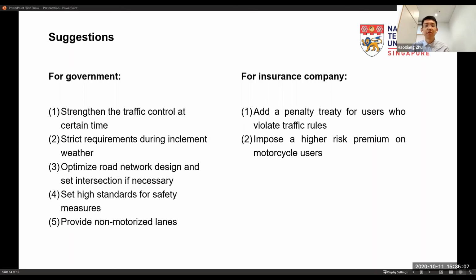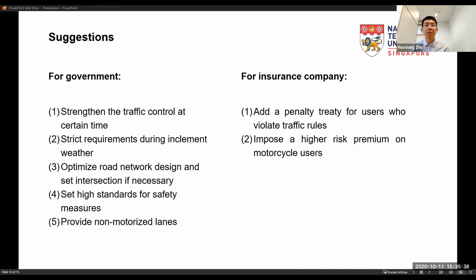And the fifth suggestion is to provide non-motorized lanes. The fatality rate is quite high for motorcycles. The speed of motorcycles is very high and it's very dangerous when accidents happen. It will be a good choice for the government to provide non-motorized lanes and replace motorcycles with electric bicycles step by step. This would both ensure convenient commuting and reduce the fatality rate.